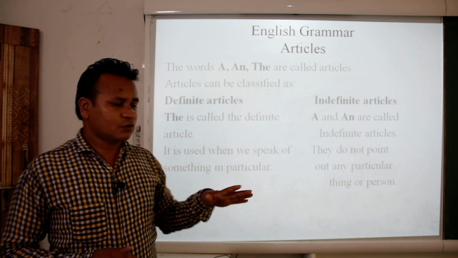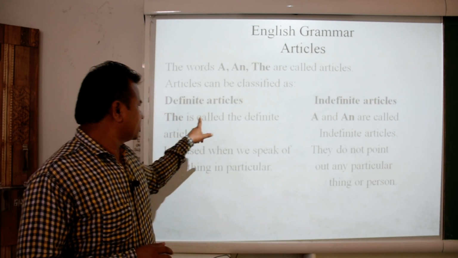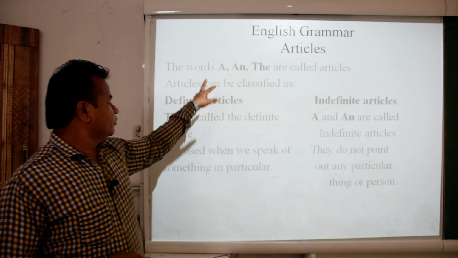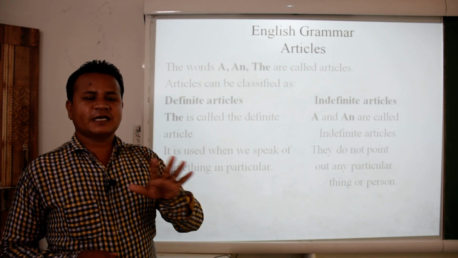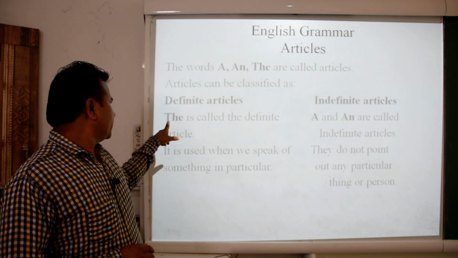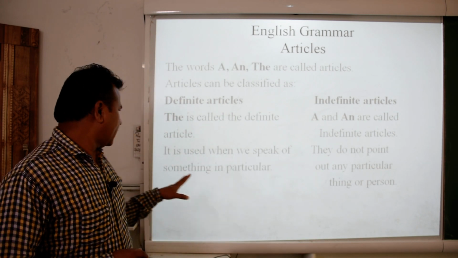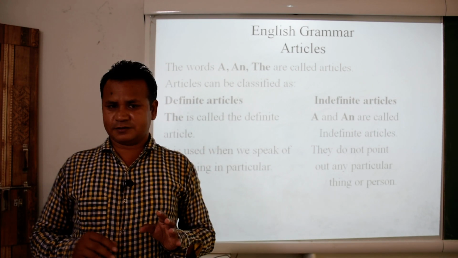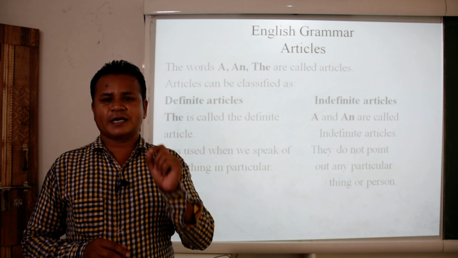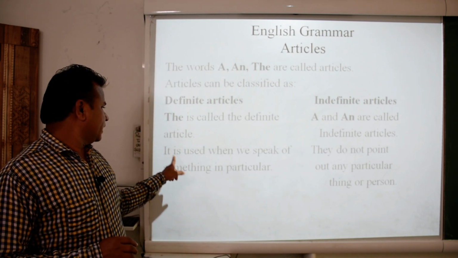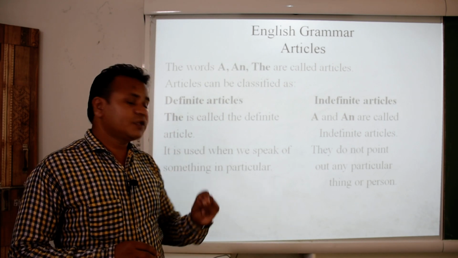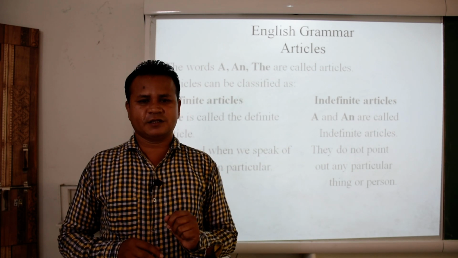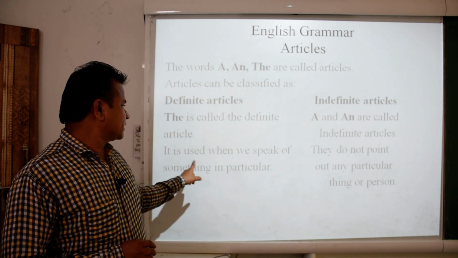Now let us see what it means. The is called the definite article. As I told you, these three words are known as articles. Among these three, the is called the definite article. It is used when we speak of something in particular. Now, try to understand this sentence: it is used when we speak of something particular. You are specifying something, you are pointing out something. There you have to use the.